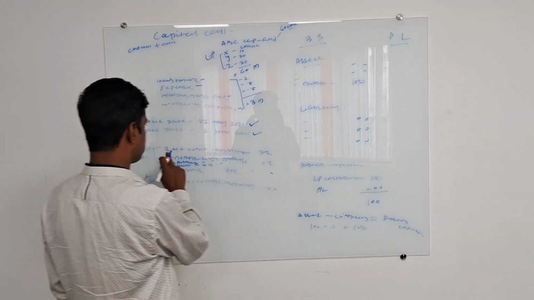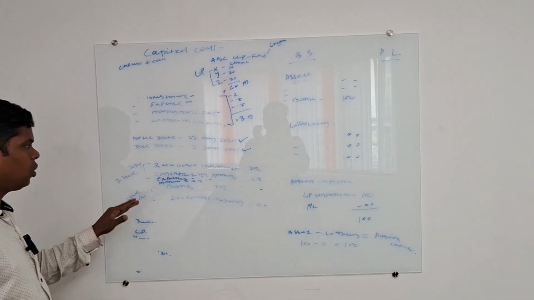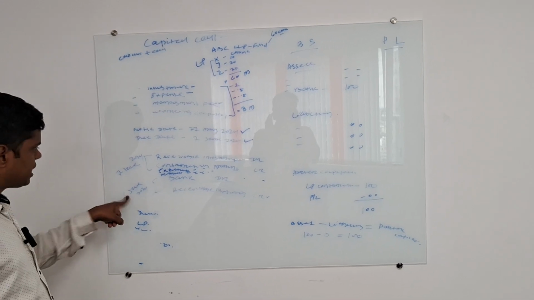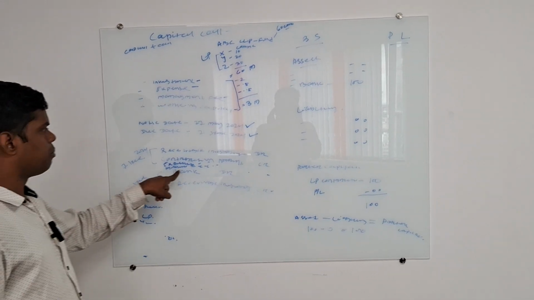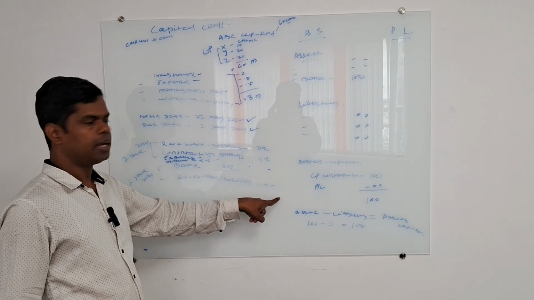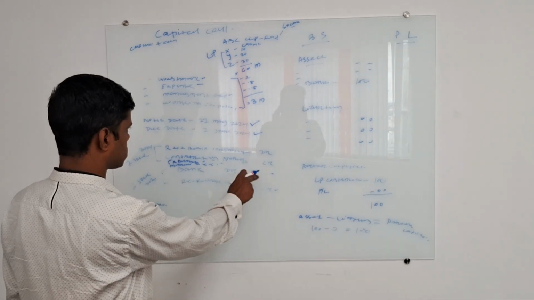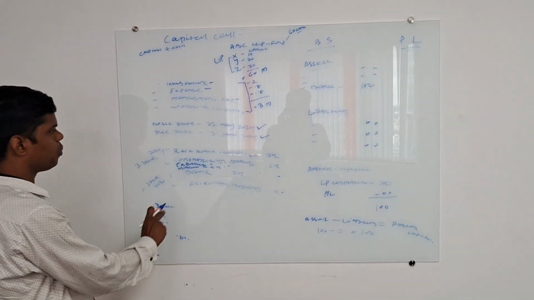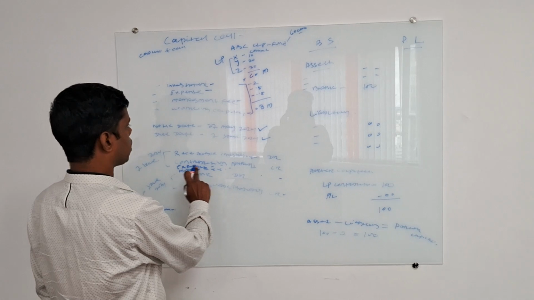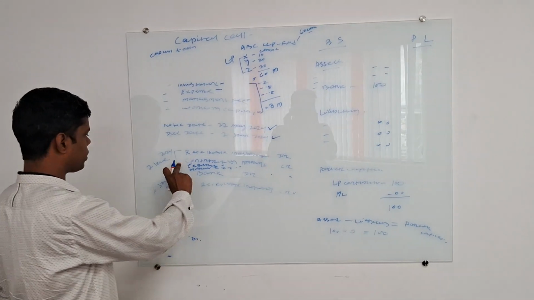Simple entry. Once you pass this entry, you can book here. Once you receive the amount, you can mention the date you received it here, and the bank should be credited and receivable from investor should be debited. Now the receivable from investor debit and credit you can just cross out, you can zero. Now the main entry should be: bank account debited, contribution amount credited. Now this entry you can pass.